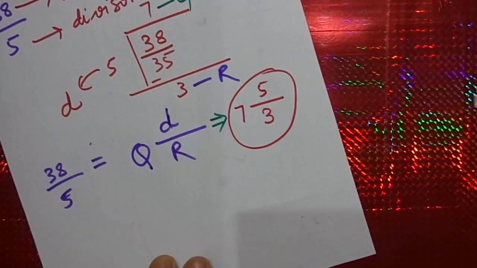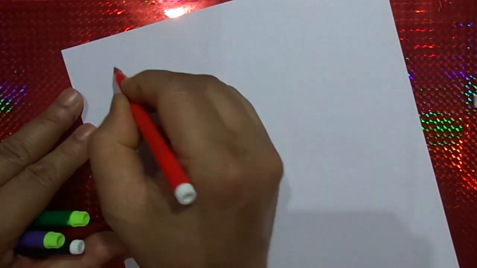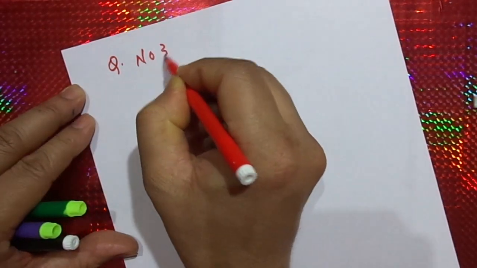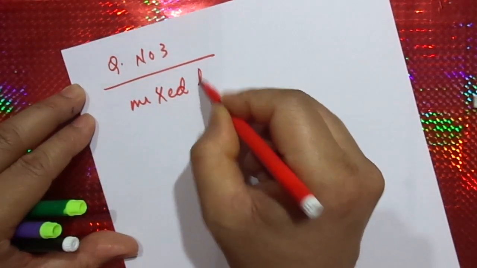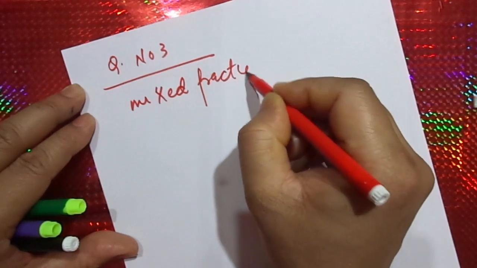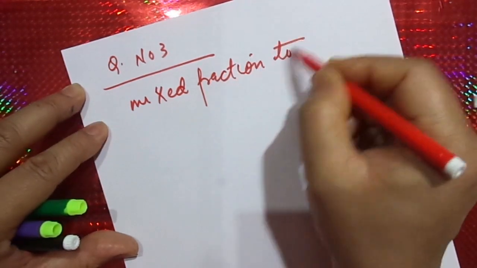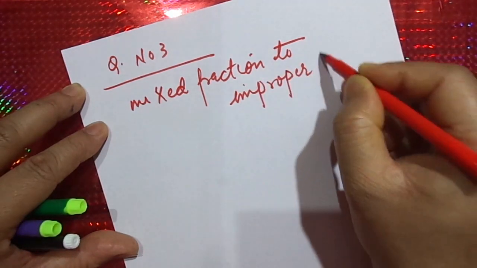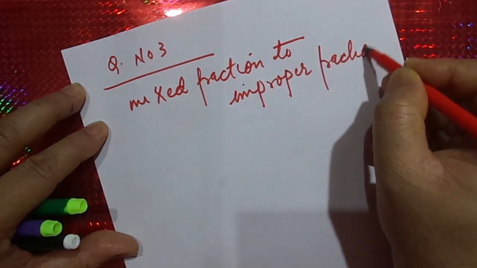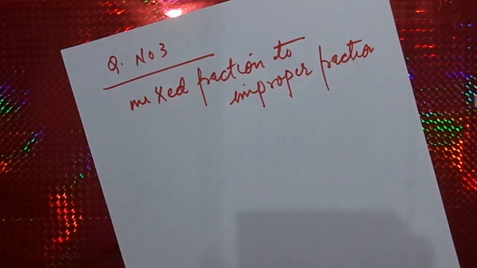When you come to question number 3, we have mixed fraction to improper fraction, the reverse. Improper fraction means the reverse.